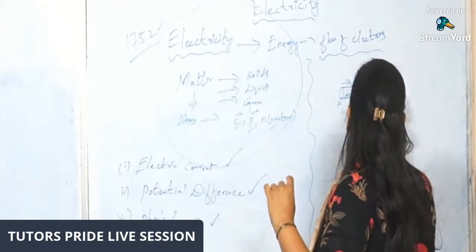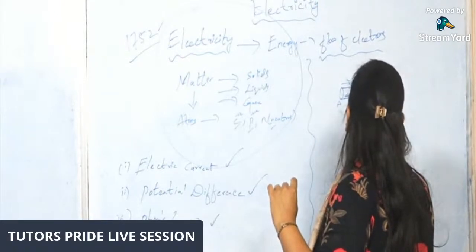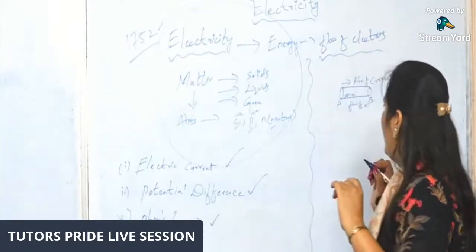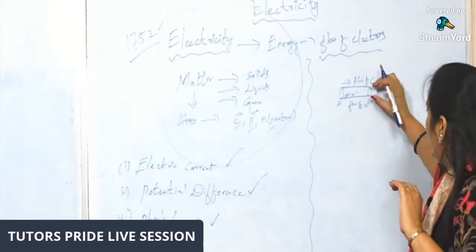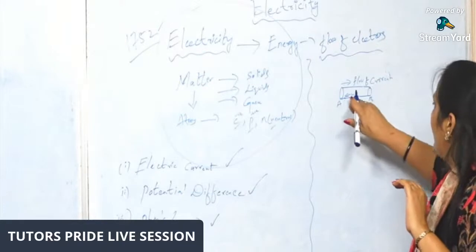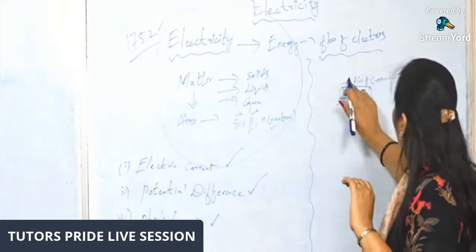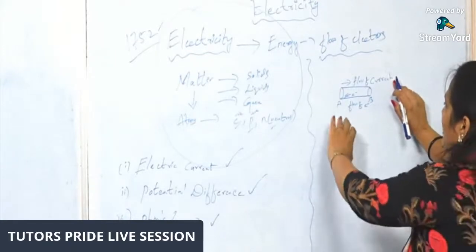Always remember that it's a conductor. The conductor consists of a few electrons, and if the electrons move in this way, the flow of current will always be opposite to the direction of flow of electrons.